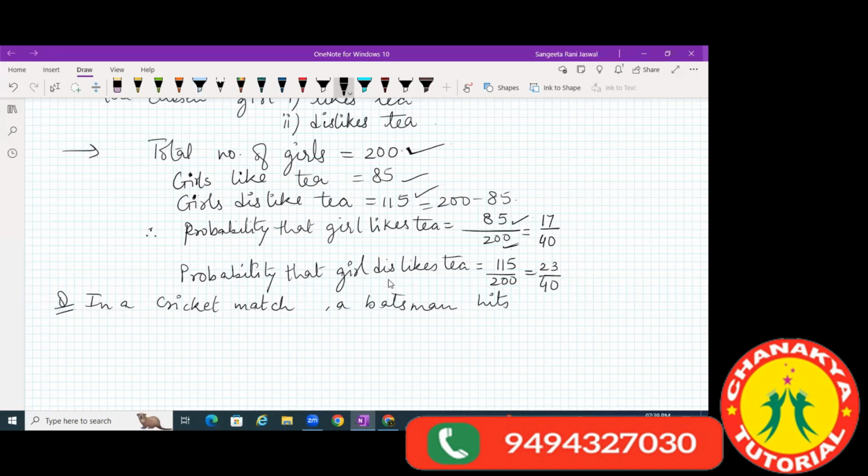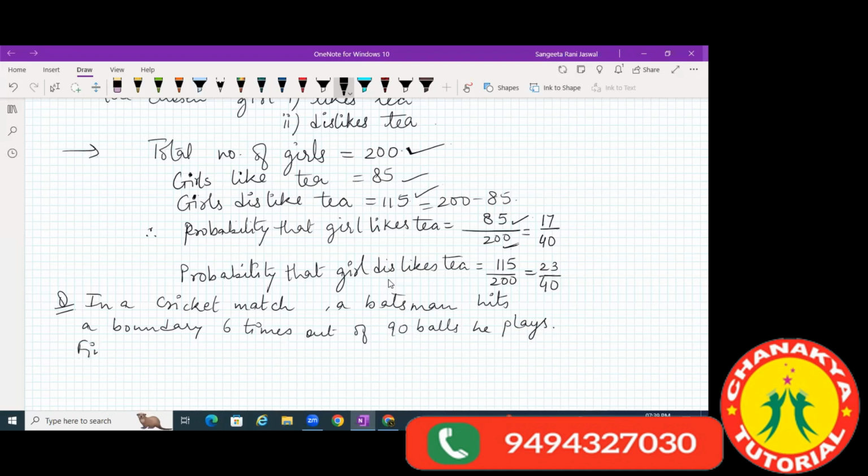In a cricket match, a batsman hits a boundary 6 times out of 90 balls he plays. Out of 90 balls that he plays, he hits the boundary 6 times.